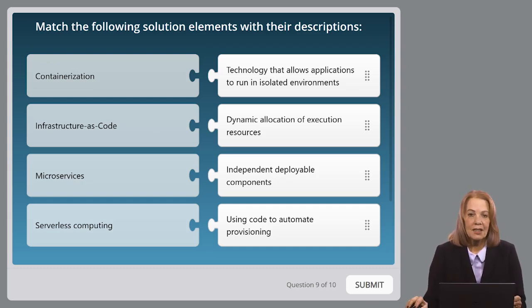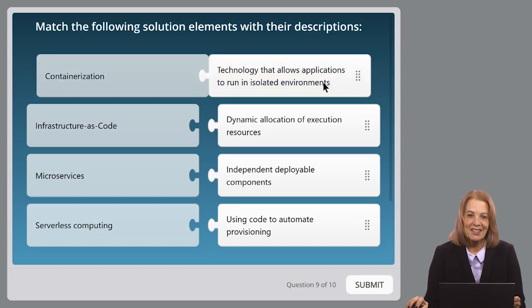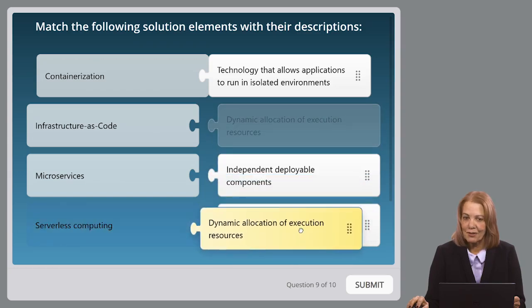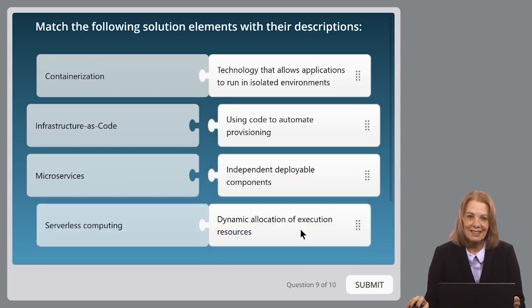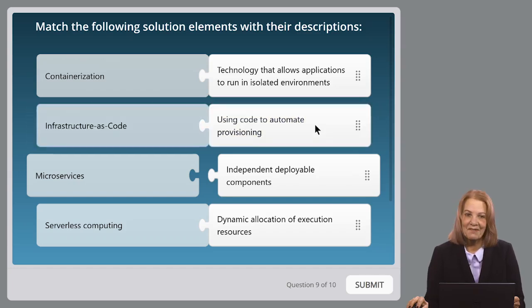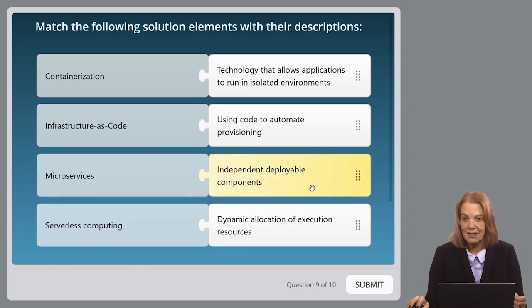Right. Technology that allows applications to run in isolated environments, that's going to be containerization. Dynamic allocation of execution resources? Sounds a lot like serverless computing to me. Using code to automate the provisioning? Yeah, right there. Infrastructure as code. And lastly, independent deployable components. That's going to be microservices.